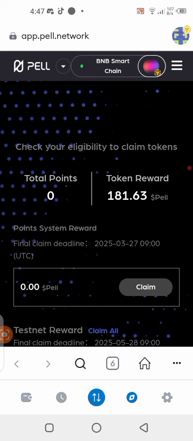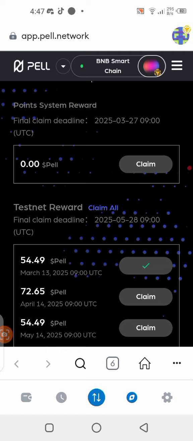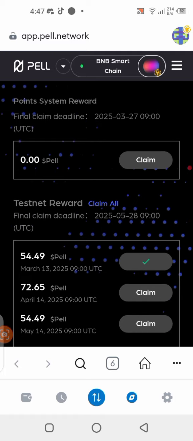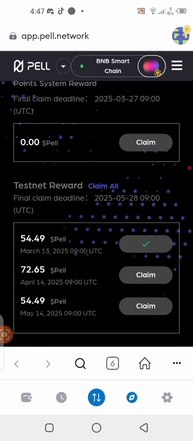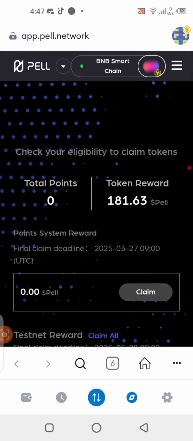All right, but guys, if you feel the amount allocated to you is very little and doesn't warrant you claiming it, come on guys, then skip it. Don't waste your money or your time trying to claim it. All right, if you don't believe in the project, skip it, guys. It's not financial advice.